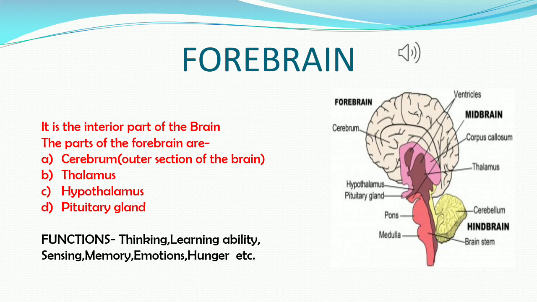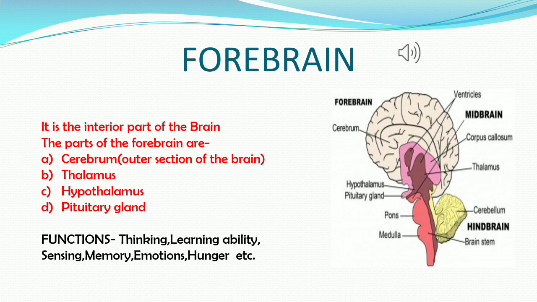The cerebrum, as we know, is the outer section of the brain. It is mainly divided into two hemispheres, called the cerebral hemispheres, and they communicate through the corpus callosum. You can see here in the diagram the corpus callosum. The cerebral cortex is the outer region of the cerebrum and its main function is to help in movement, controlling of speech, memory, emotions, hunger, and the intelligence of the human being.